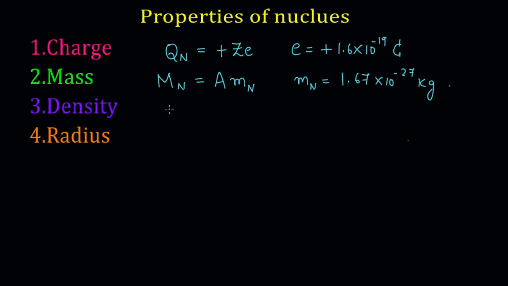What about the density? We saw that the density of the nucleus is of the order of 1.8 into 10 power of 17 kg per meter cube. And we also found that the density of the nucleus is independent of the A value. So density does not depend on the mass number.